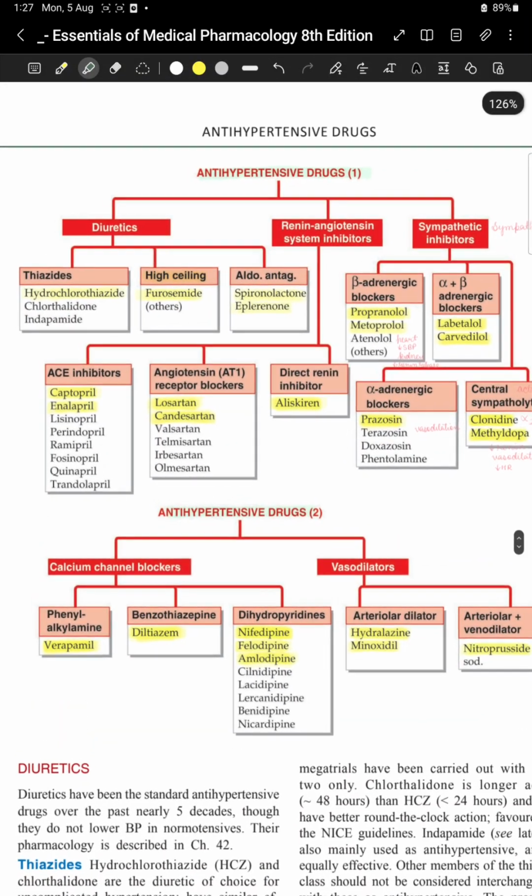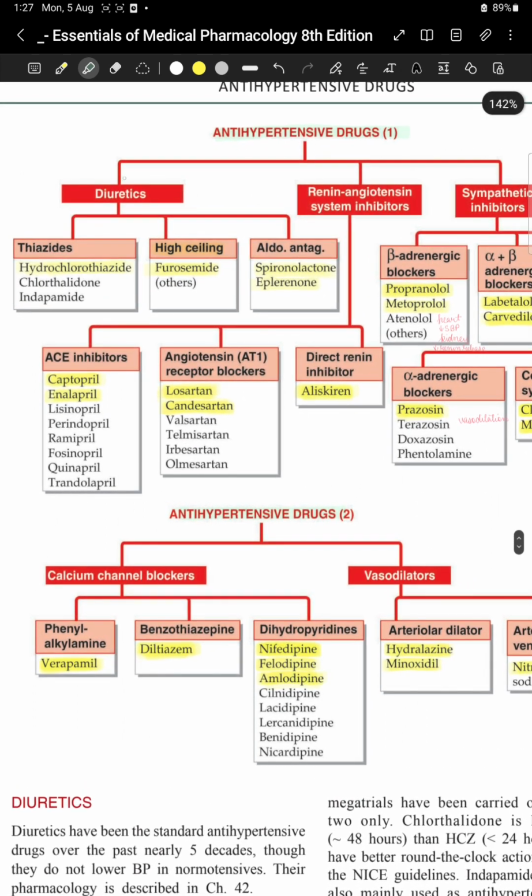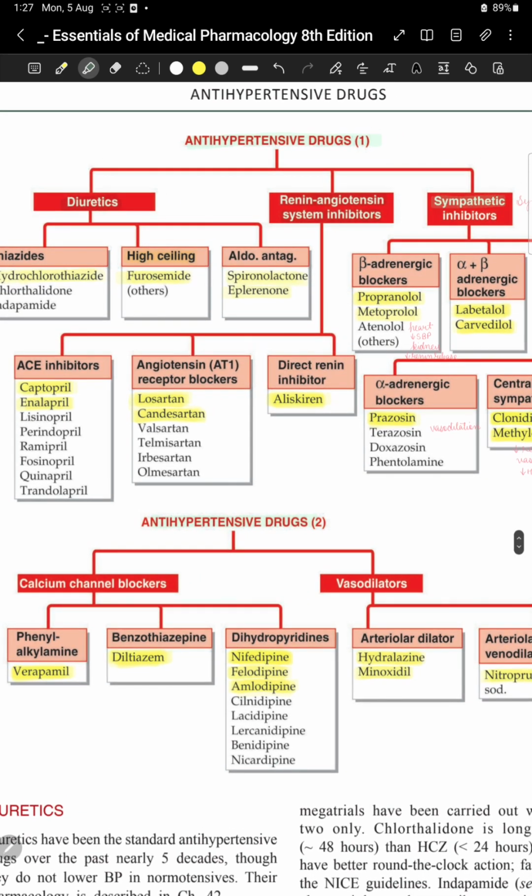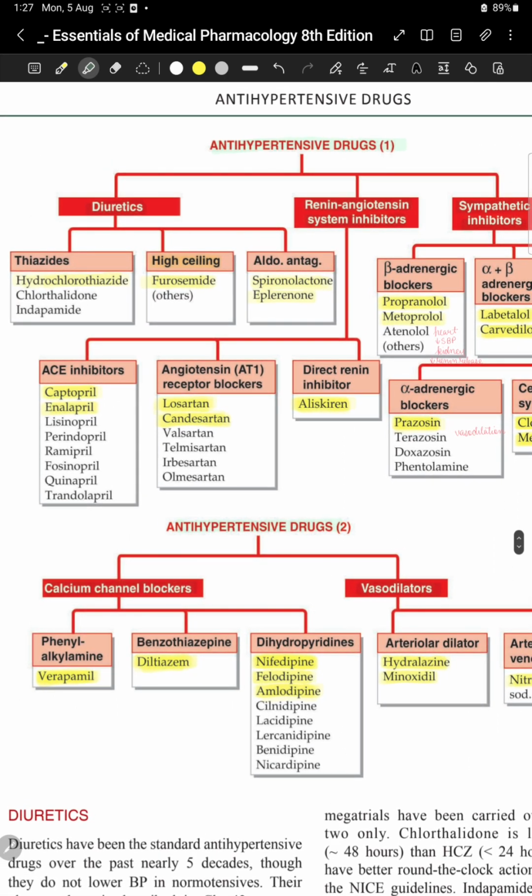So let's see the classification of antihypertensive drugs. Broadly: diuretics, renin-angiotensin system inhibitors, sympathetic inhibitors, calcium channel blockers, and vasodilators. So these are antihypertensive drugs, broad classification.